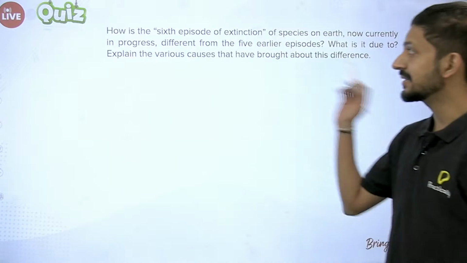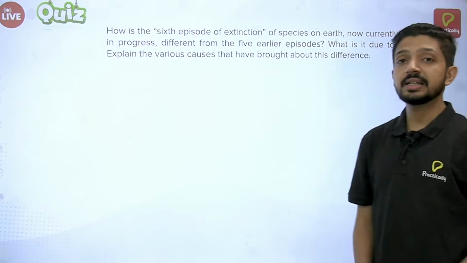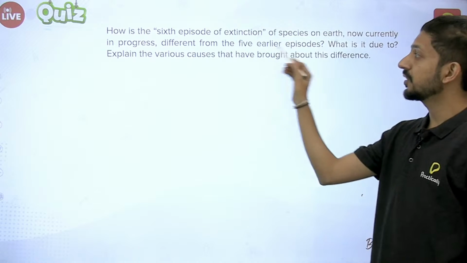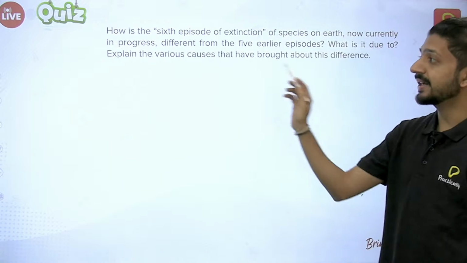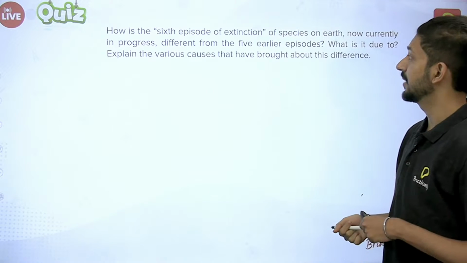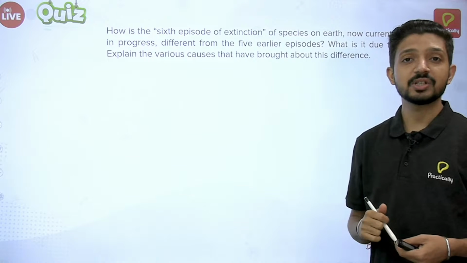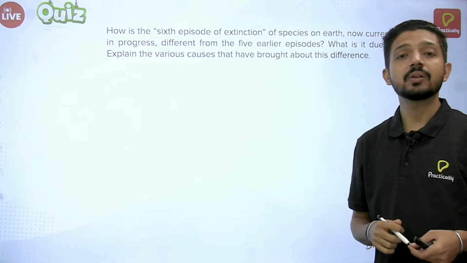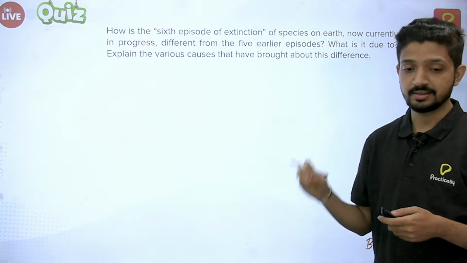How is the 6th episode of extinction of species on Earth now currently in progress different from the 5 earlier episodes? What is it due to? Explain the various causes that have brought about this difference. Okay, so here's a question. This question is for 3 marks. Let's see how to answer it and what are the important keywords which should cover this answer.